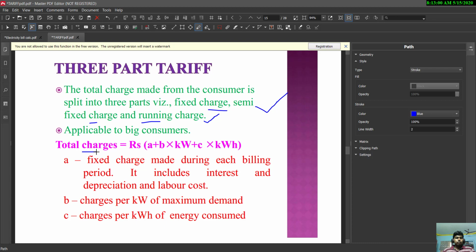The total charges can be calculated as rupees A plus B into kilowatt plus C into kilowatt hour, where A is the fixed charge made during each billing period. It includes interest, depreciation and labor cost, B is the charges per kilowatt of maximum demand, and C is the charges per kilowatt hour of energy consumed.